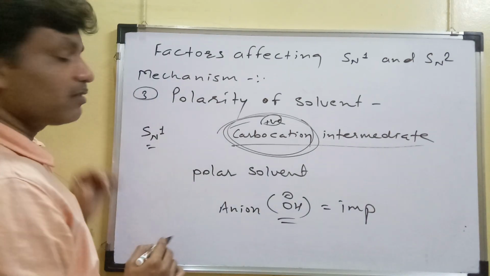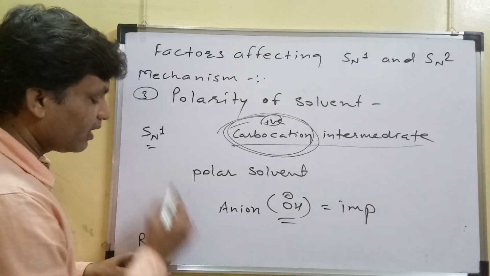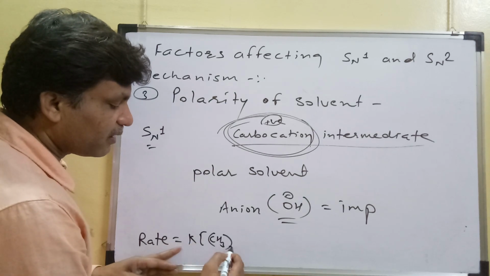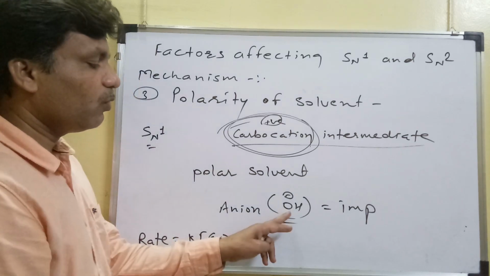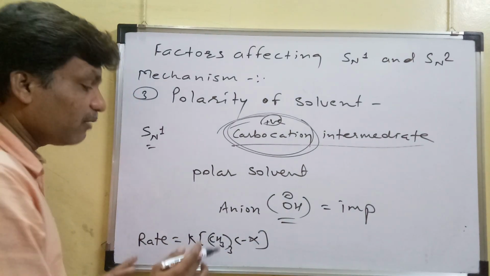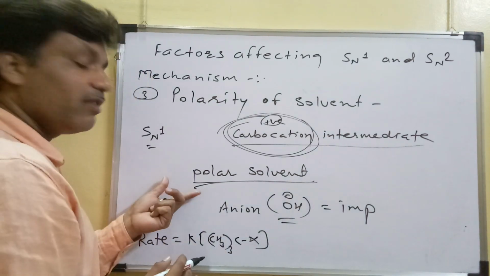Why? Because just now we have seen in this rate equation, K CH3 thrice C X, the OH is not involved. That means the polar protic solvent is very important.